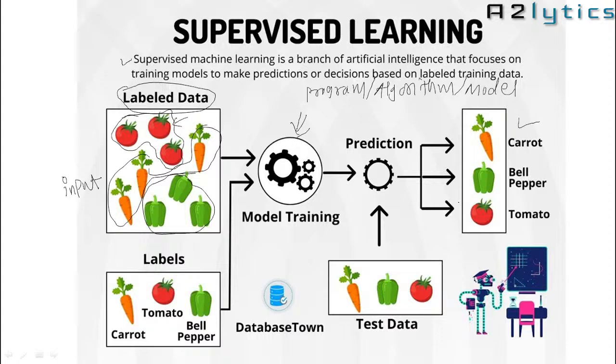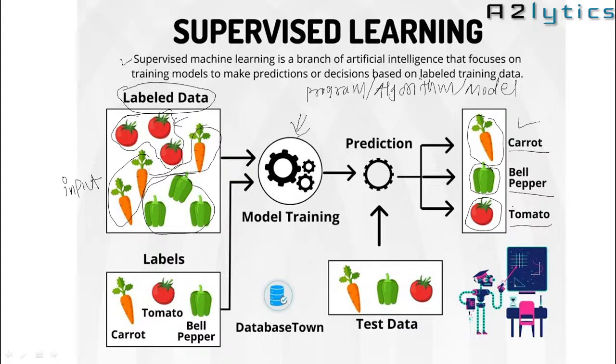If the machine is able to categorize images into appropriate categories, so this kind of image should be categorized in the carrot category, this type of image in bell pepper, and this type of image as tomato, then we can say that the machine has learned the categorization process.